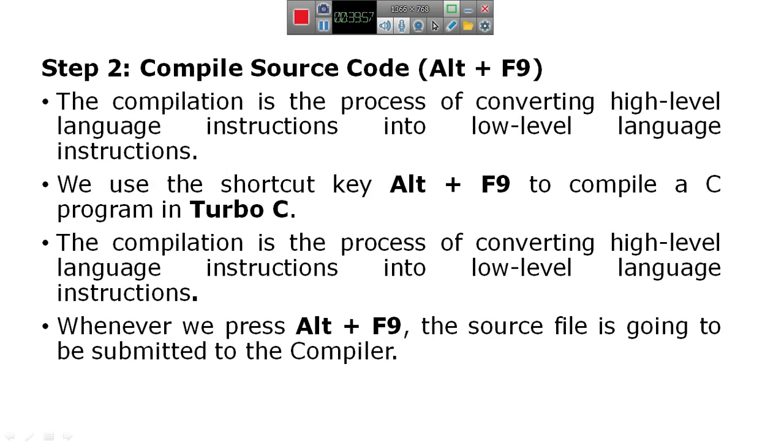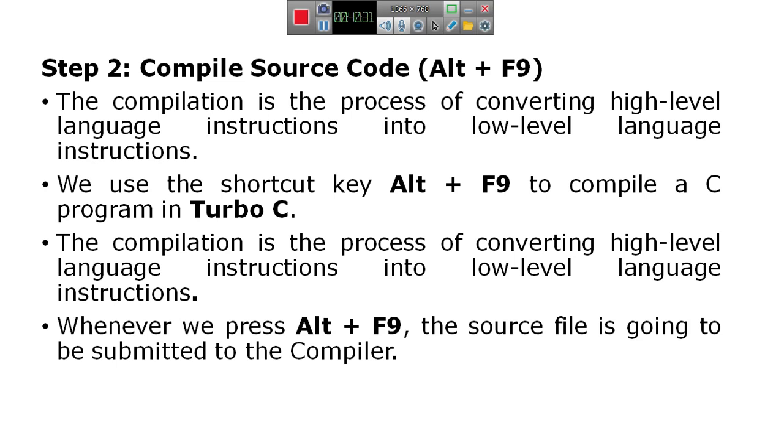So here, after writing the source code, that is the .c file, that file should be compiled.